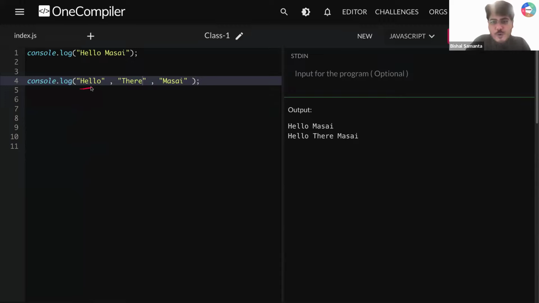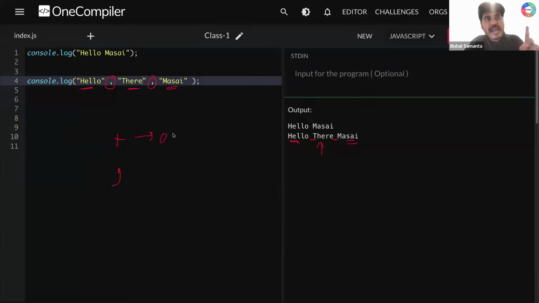First, I'm getting hello. Cool, I'm getting hello here. After that, for this comma, what I'm getting is space. After that, I'm getting there. Okay, after that, one more comma, what I'm getting is space. After that, Masai, and here I'm getting Masai. Everyone understood what plus is doing inside console and what comma is doing inside console.